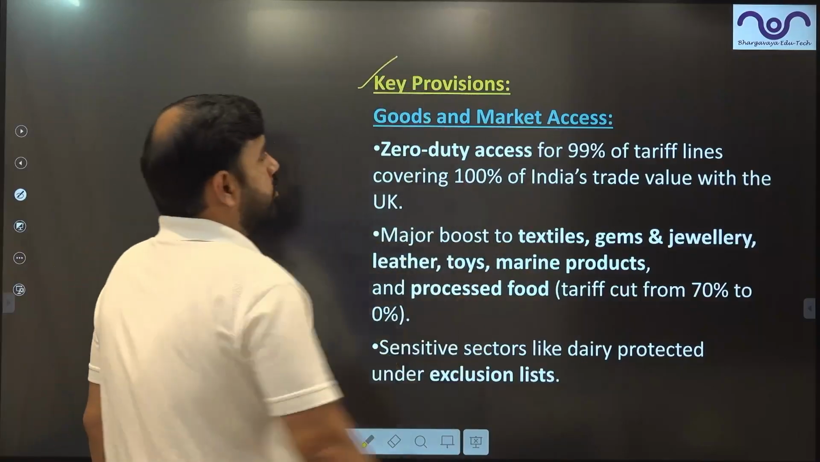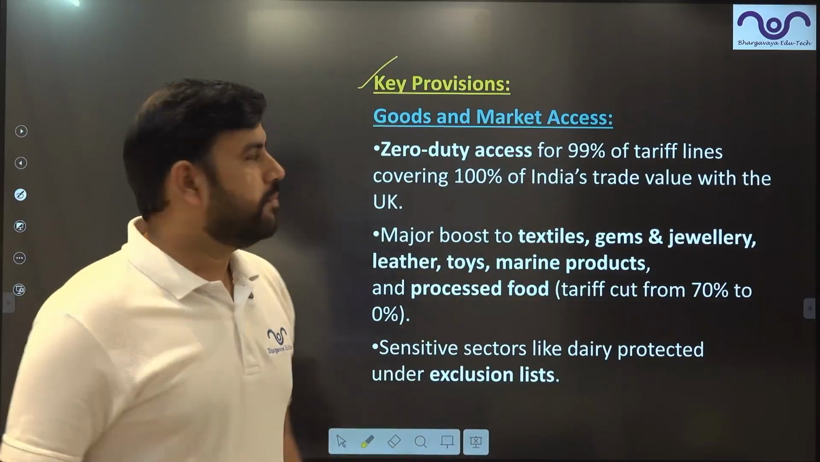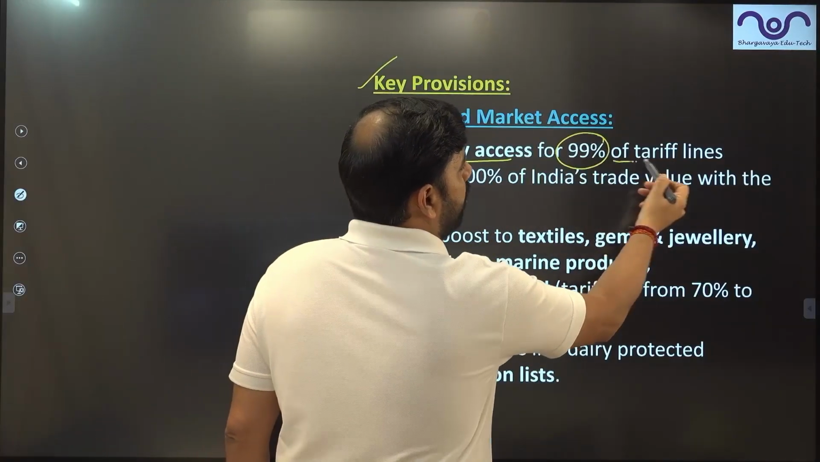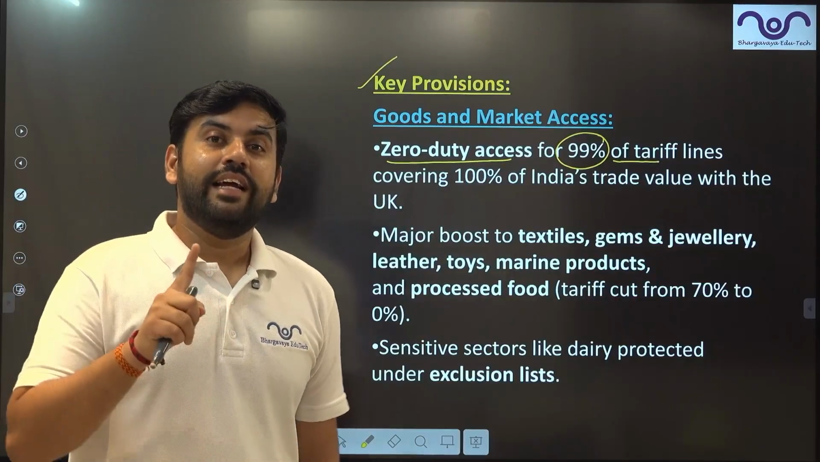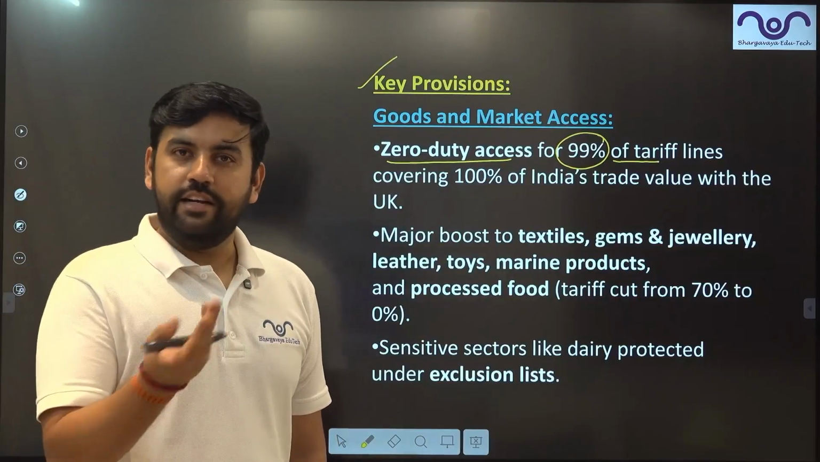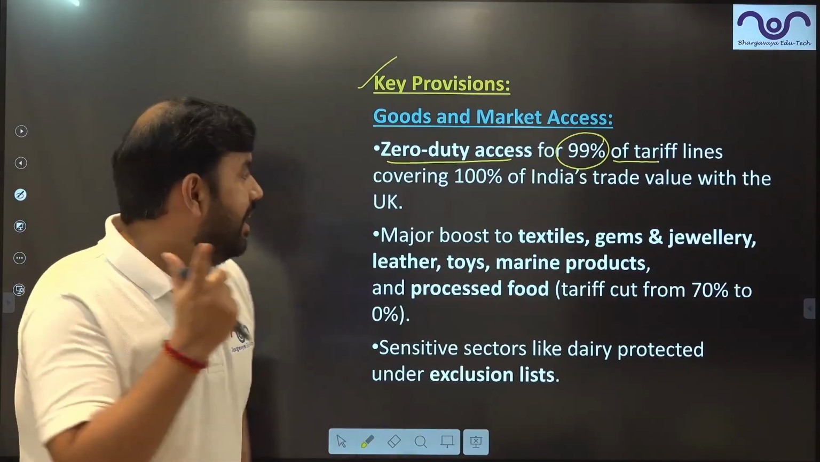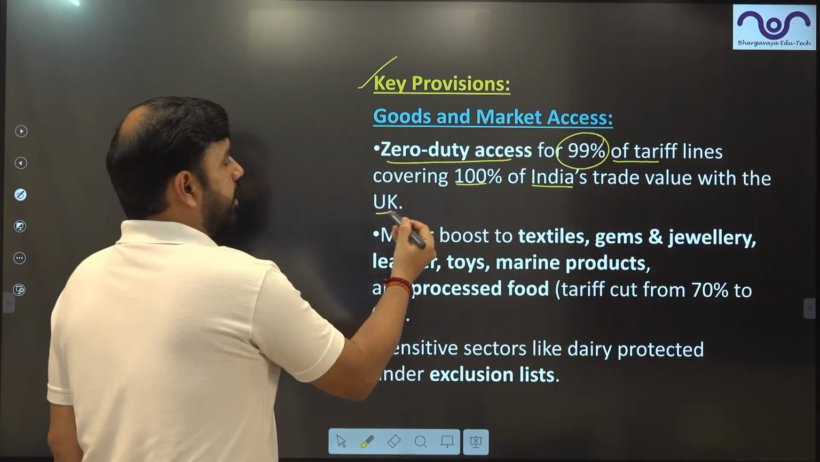Let's see the key points of this agreement. Now, what are the key points of this agreement? Simple. Number 1, 0 duty access for 99% of the tariff lines. That's why I told you it should be more than 85%. Now 99 is more than 85%. They have still left 1%, right? Covering 100% of India's trade value with UK.